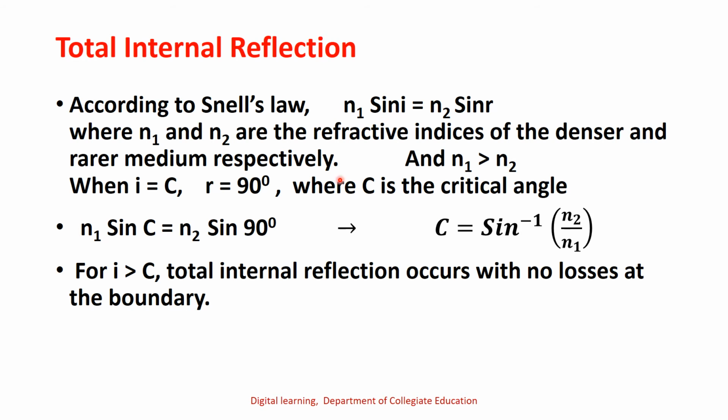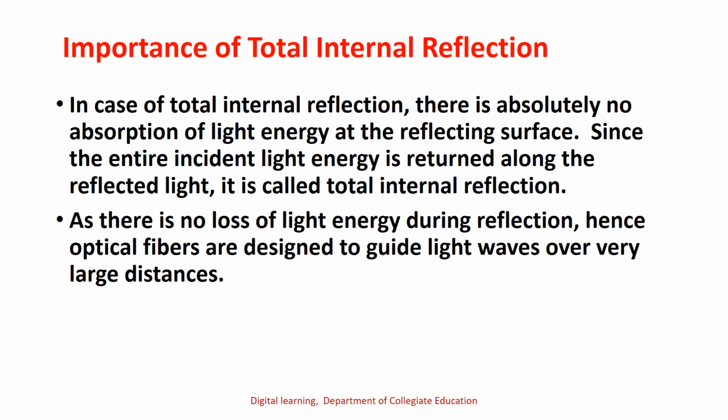Therefore, applying this in the equation, n1 sin C is equal to n2 sin 90 degrees. Sin 90 degrees is equal to 1. Therefore, C is equal to sin inverse of n2 by n1, where C is the critical angle. When i is greater than C, total internal reflection occurs with no losses at the boundary.